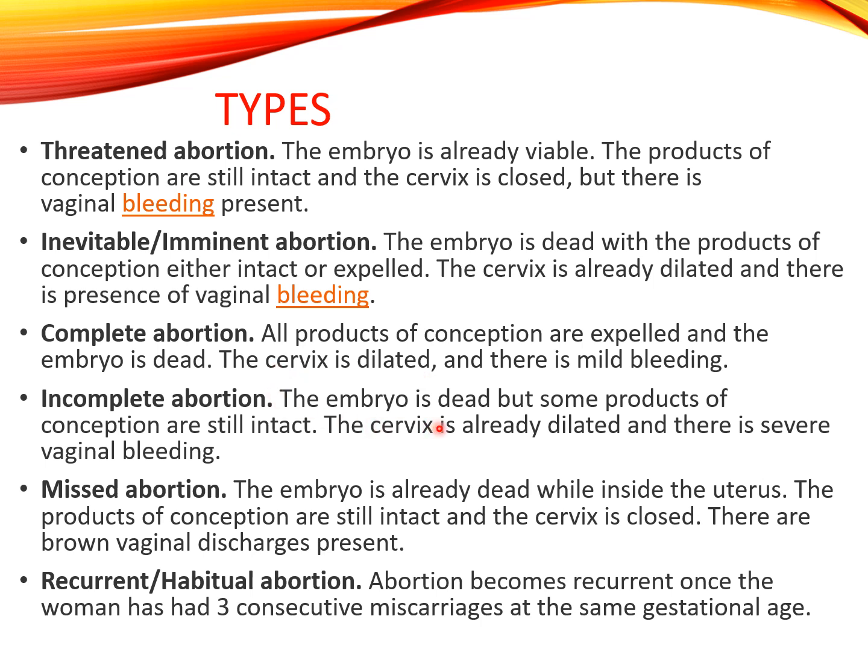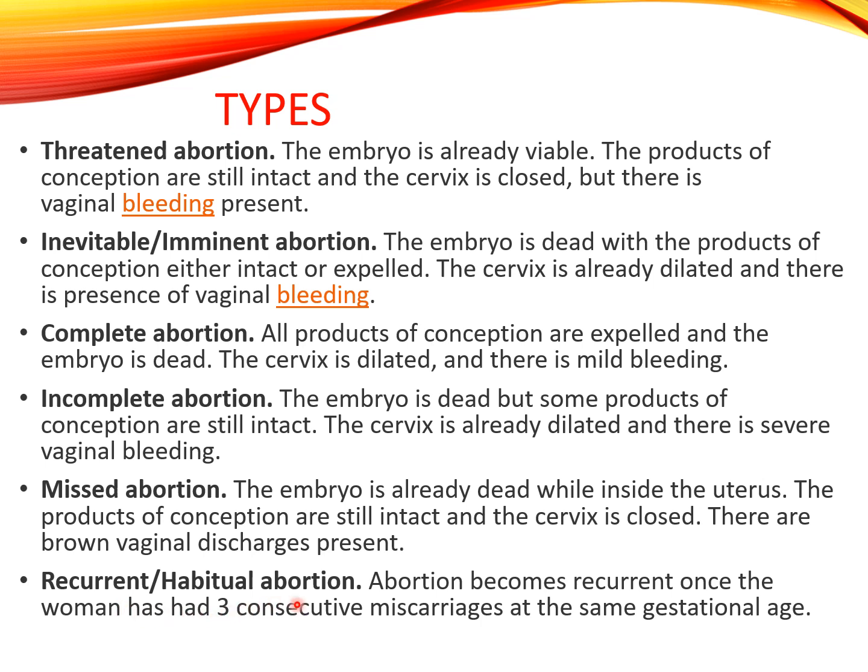Incomplete, what will happen? The embryo is dead but some products of conception are still intact. The cervix is already dilated and there is severe vaginal bleeding. This is called incomplete abortion. Missed abortion: the embryo is already dead while inside the uterus. The products of conception are still intact and the cervix is closed. There are brown vaginal discharges present. This is called missed abortion.